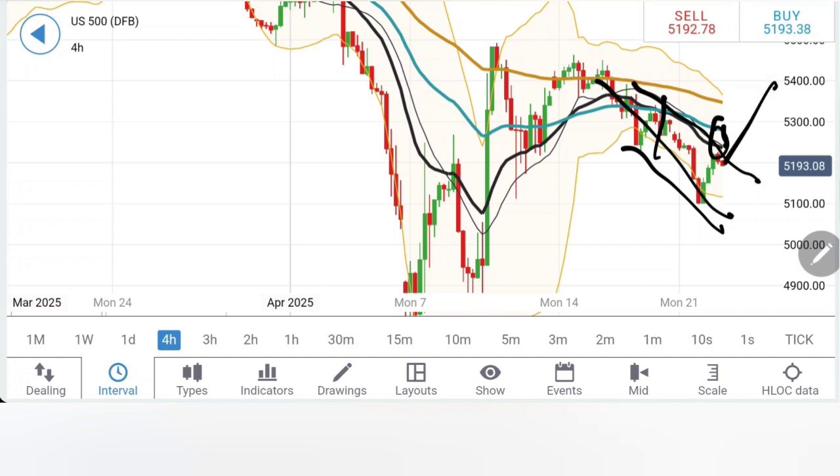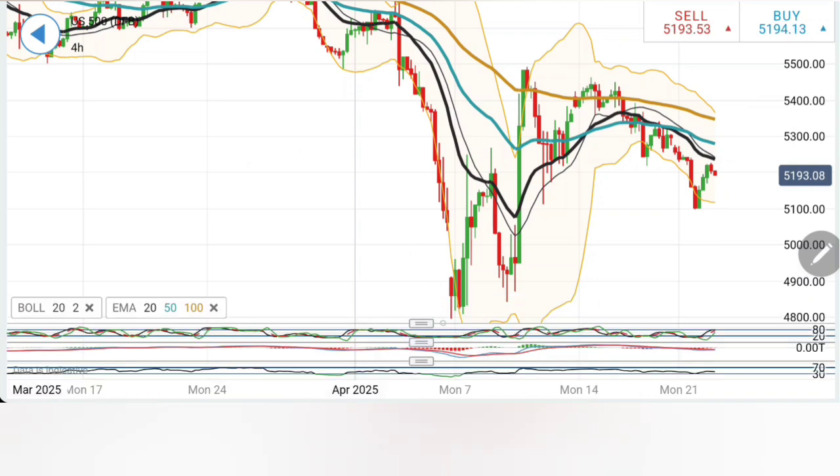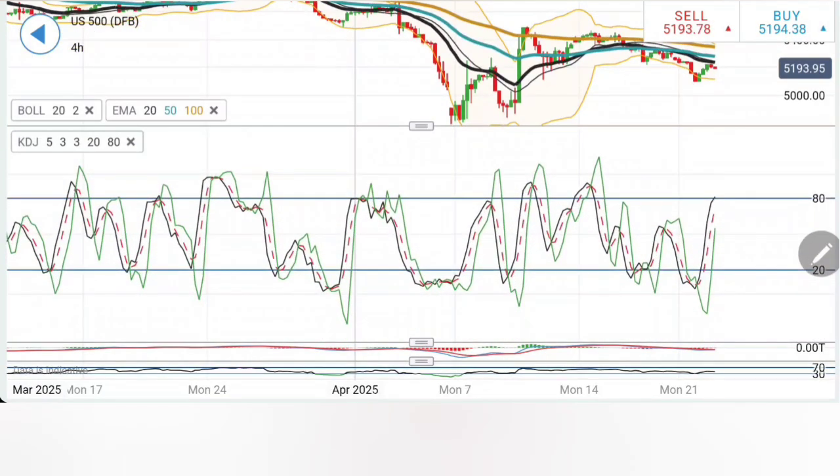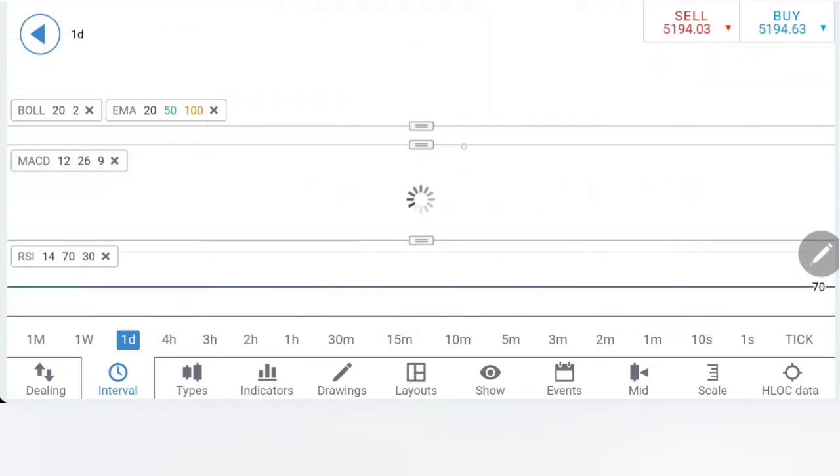It has to come out of this channel, which means it has to now trade beyond 52.40, 52.65 zone. This will definitely suggest a greater breakout. This is a nice flag formation. Beyond 5300, 53.20, it should not come back, and then you can look forward to 5400, 5500 as well. Stochastic rising. MACD is trading bearish here. Wait for this to cross over. RSI comfortable.